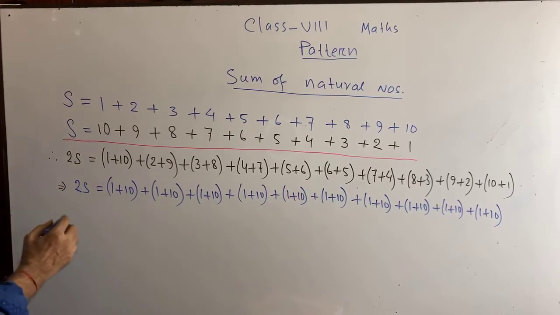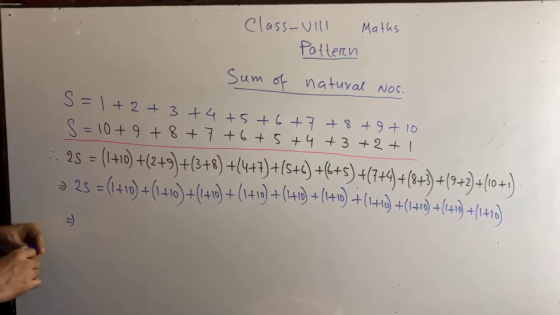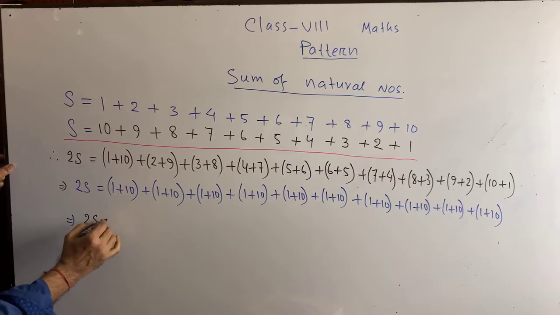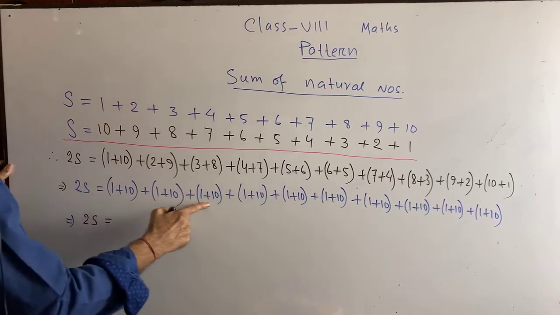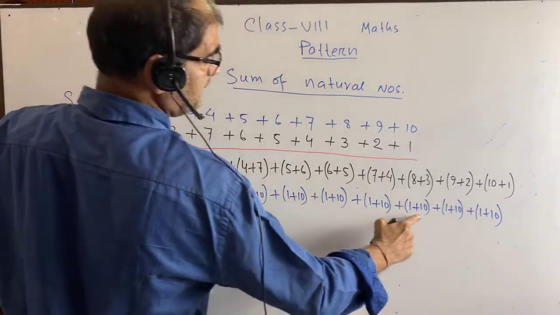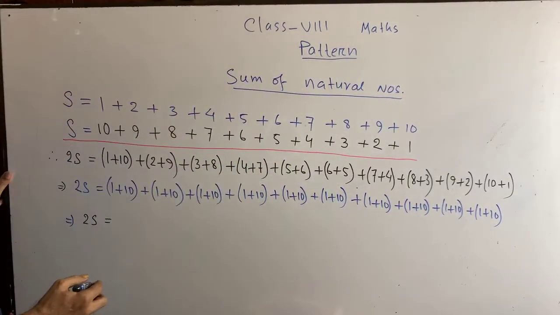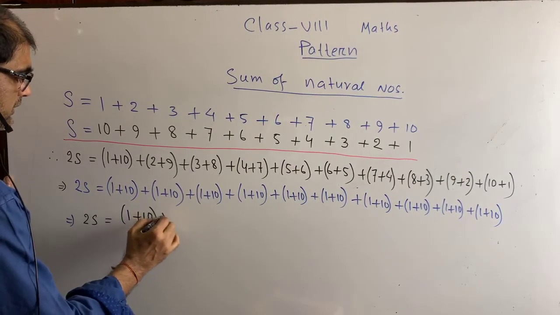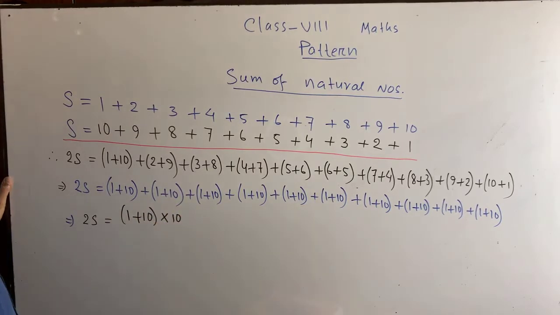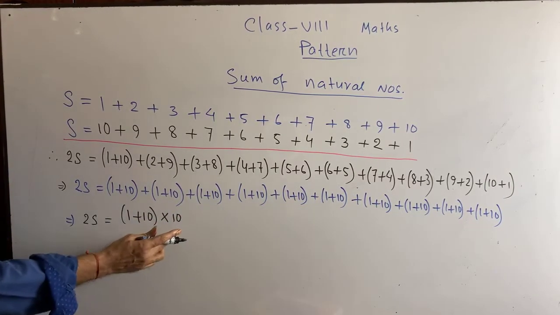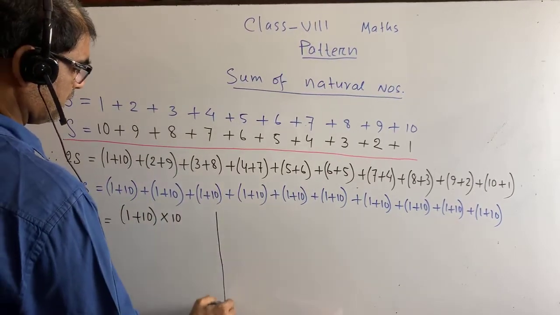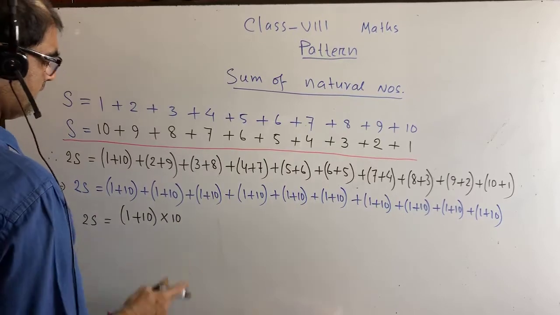So we have got here, you see, twice s is equal to 1, 2, 3, 4, 5, 6, 7, 8, 9, 10. We have got 10 into 1 plus 10. Is it? There are 10 1 plus 10. So it will be multiplied by 10. Now you see, we can calculate from here.